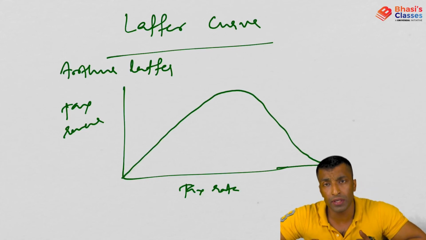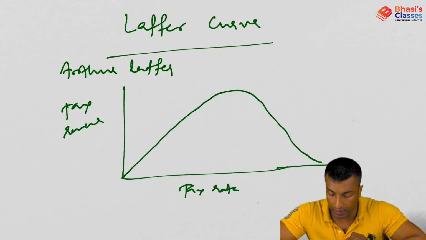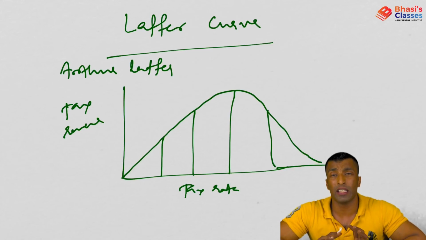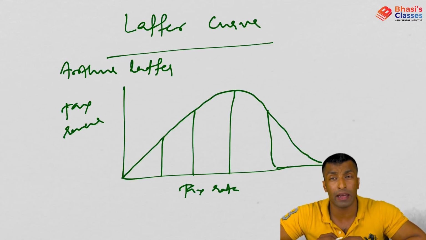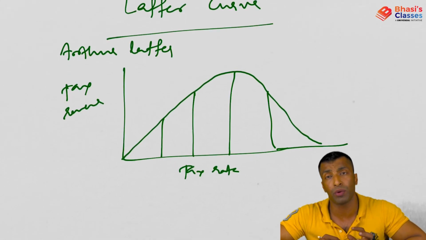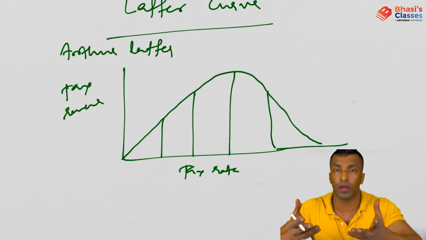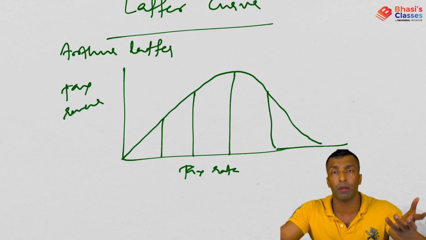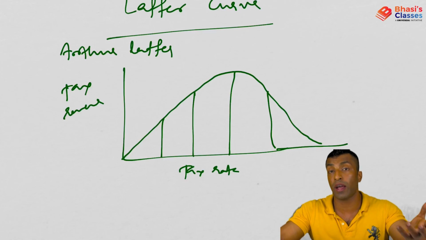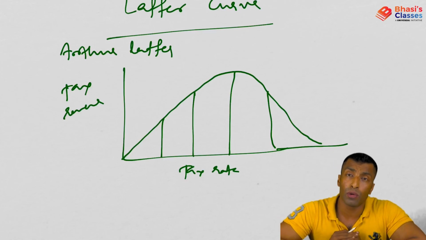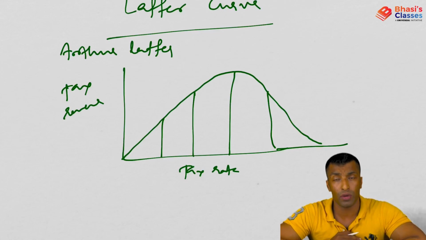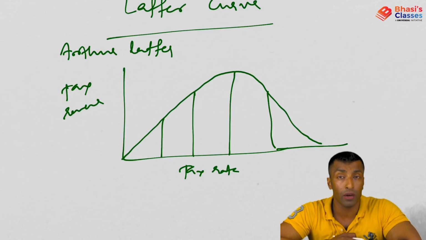So tax rate is increasing, so initially tax revenue will increase, you can see here, but after reaching here, what will happen? The more the tax rate, the more prone to tax evasion. People won't pay tax, people will be demotivated to pay tax, people try to evade tax, people won't even go for work, because people start thinking that, if I'm going for work and I'm paying 70 to 80% to the government as tax, then why do I need to go for work? Secondly, it will also motivate people to go to the unorganized sector rather than the organized sector, because in the unorganized sector there is a chance that you can avoid tax. Okay, you can evade tax, but that is not possible in the organized sector.